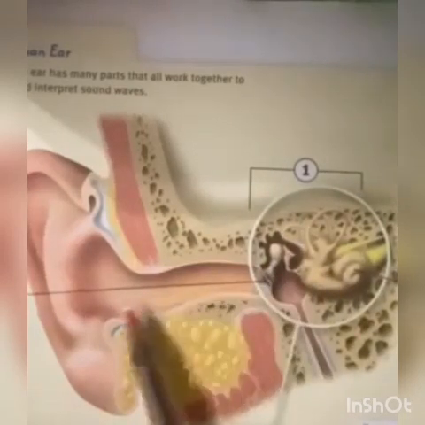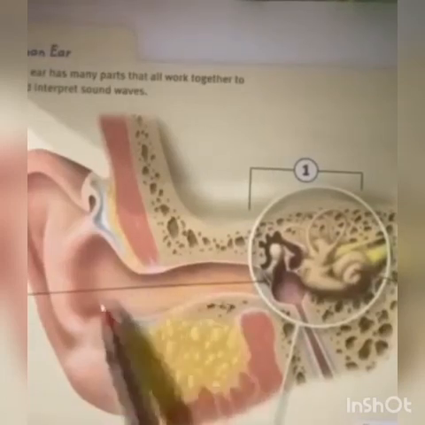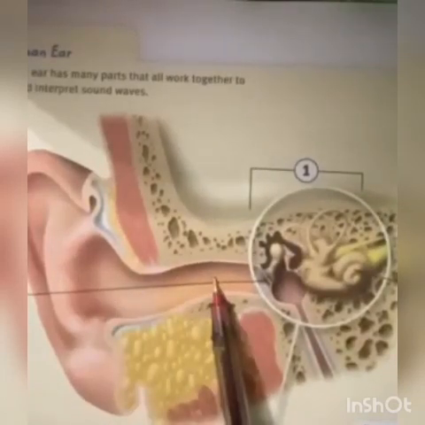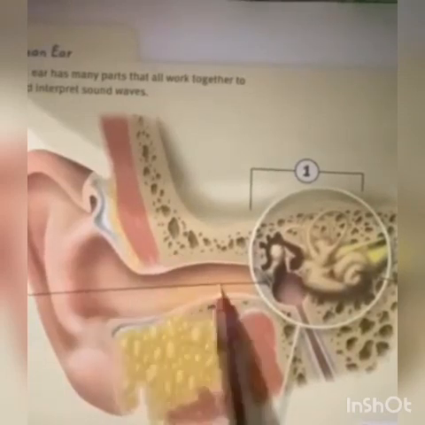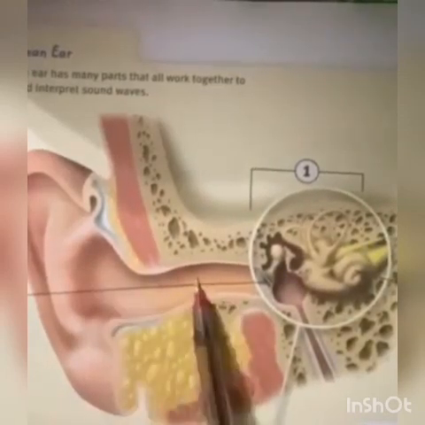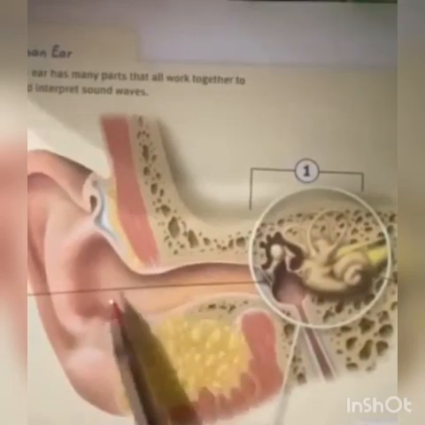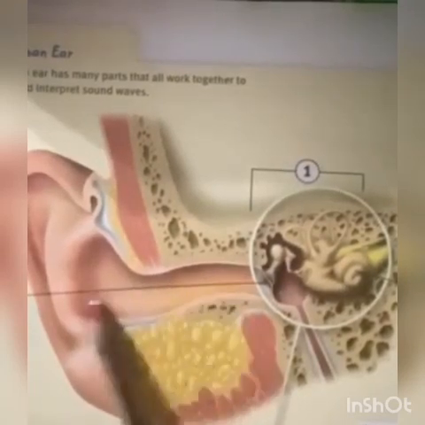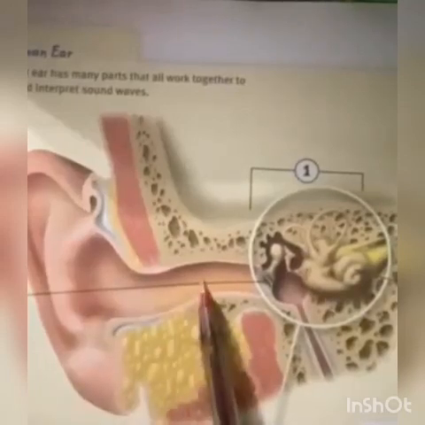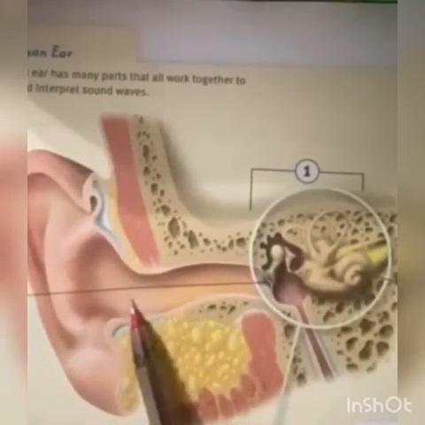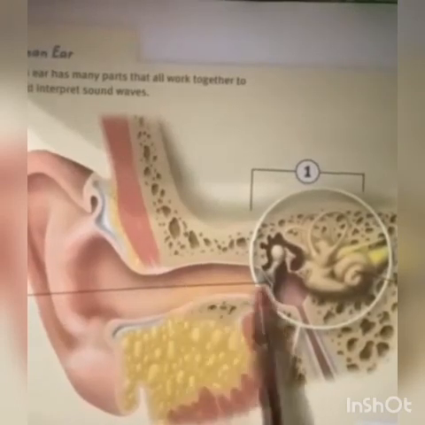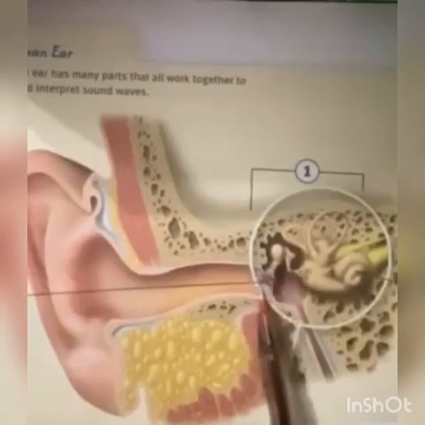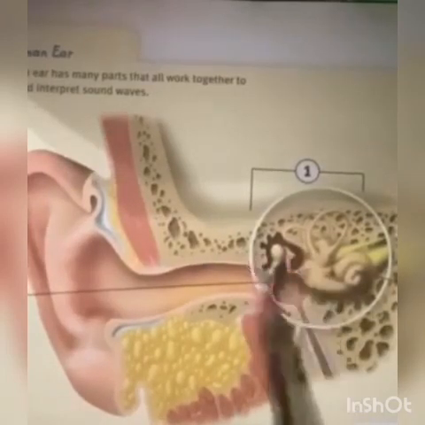Okay, the compression and rarefactions. What about the compression and rarefaction? It's the sound. Because we said before, sound is a kind of back and forth vibration in the particles of the medium. Compression is when the particles are so close together, and rarefaction is when the particles are spread apart. So the eardrum transfers the vibrations to the three tiny bones.